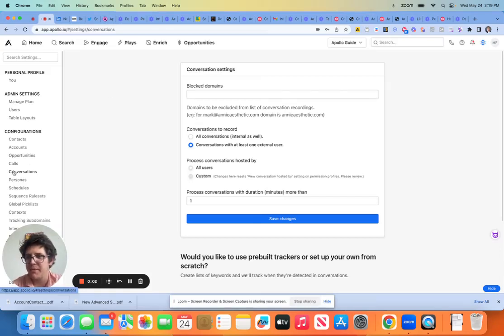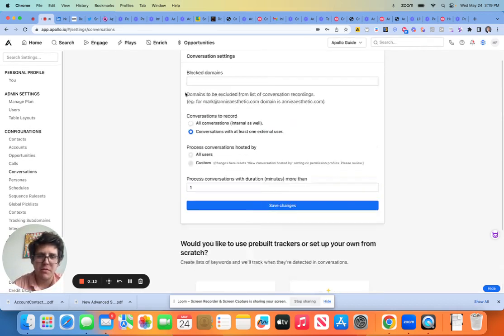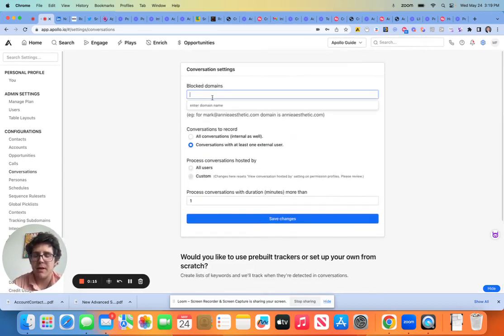Alrighty, let's keep going on the configuration side. So I'm going to touch very quickly on a few of these, but we're going to spend more time on others. So conversations is one of the quicker ones. This is really used for if you have domains that need to be blocked. That could be your own company's domain, it could be key client domains, right? Anybody that you don't want to receive any email from Apollo Outreach, right? Now, this is important. This is not blocking the domain on the company side or on the server side, right? This is just on the outbound from Apollo side. We can block domains, okay?